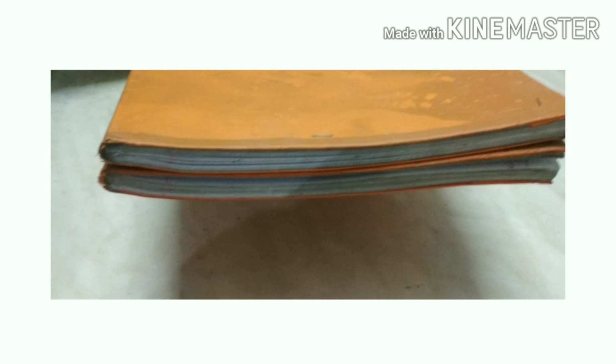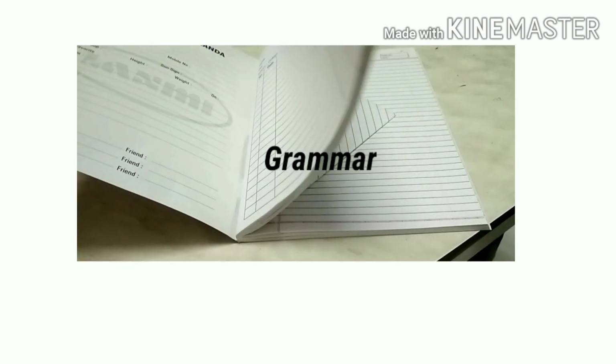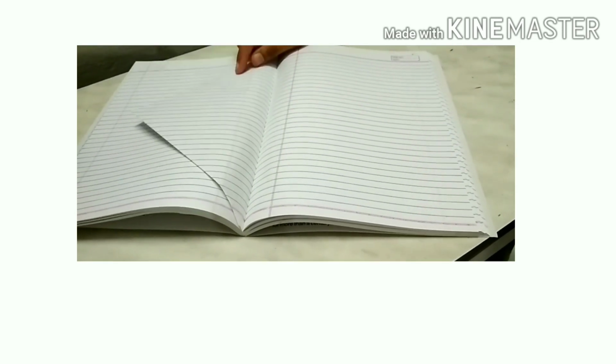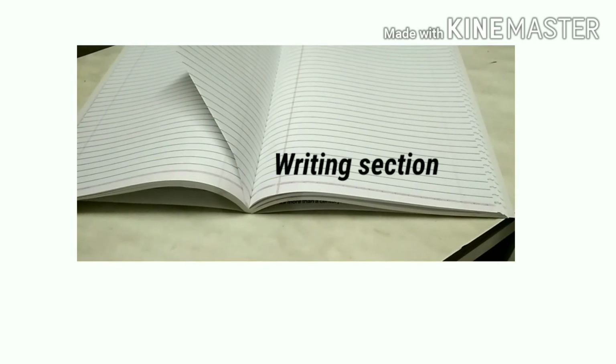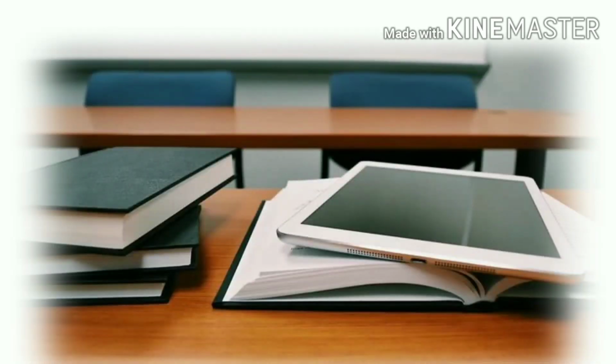ये तो इंग्लिश नोटबुक हो गई. अब जब ग्रामर की नोटबुक बनाओगे, at that time you will make 2 parts. The first part is for the grammar. The second part will be for the writing section like essay writing and application writing and all these things. You have to divide this books like this because your portion is divided like this. तुम्हारे एग्जाम का पेपर जो है वो सेक्शन A, B, C, D में divided है, and this is how you have to maintain the book.